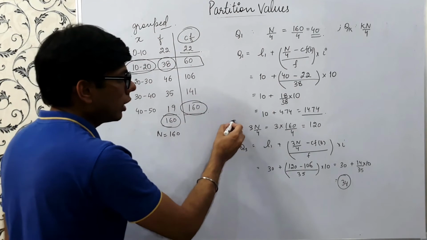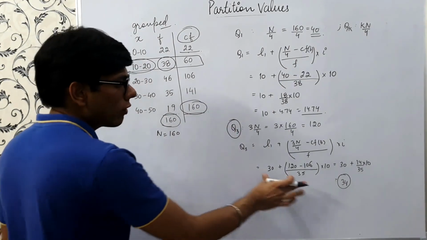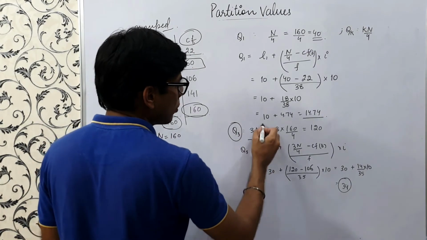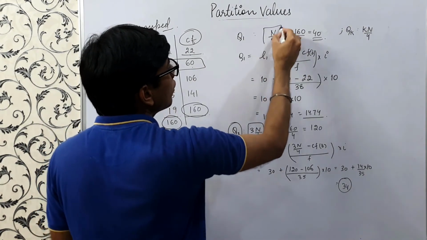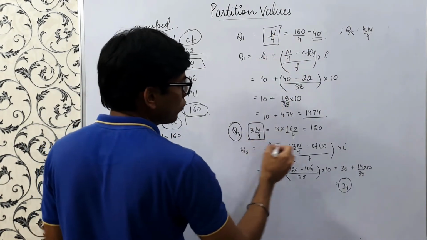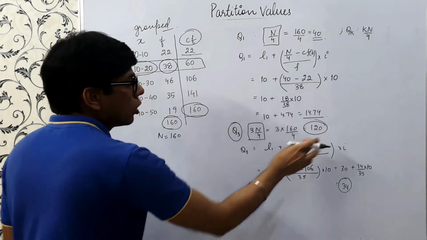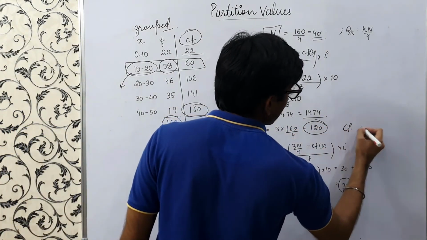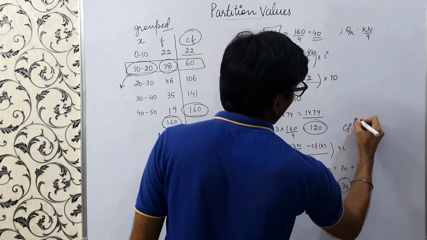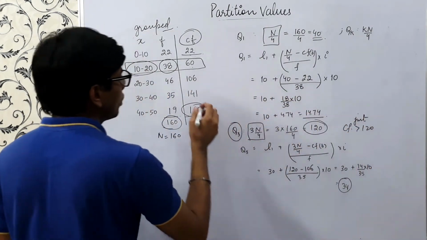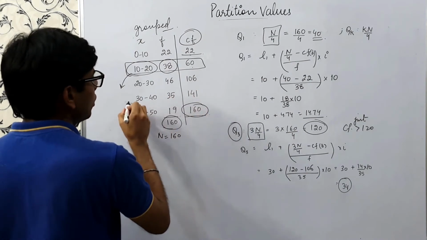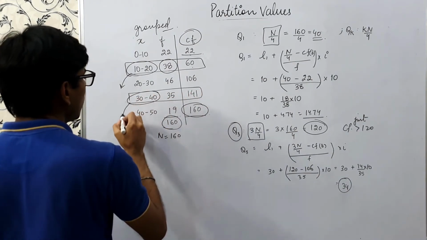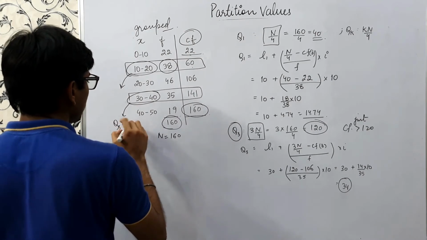So now similarly we'll calculate Q3. I have calculated it here. So for Q3 we'll see 3n by 4. Here we have seen n by 4. Here we'll calculate 3n by 4 and it turns out to be 120. So we'll see cumulative frequency just greater than 120. So just greater than 120, it's 141. And this is our class where Q3 lies.